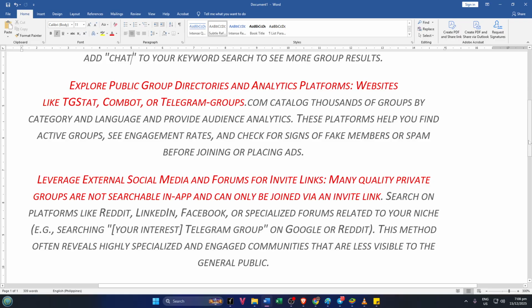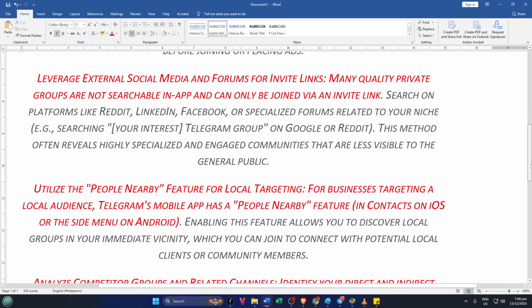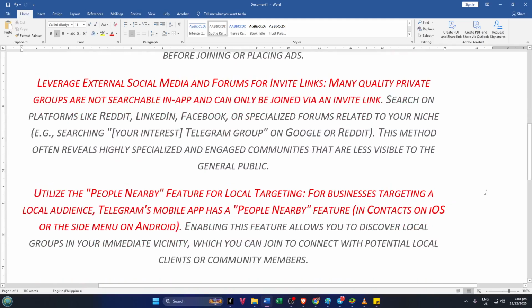Fourth, let's talk about local targeting, which is perfect for businesses or anyone wanting to network in their area. Telegram's People Nearby feature is your go-to tool for this. On your mobile device, open the side menu, or Contacts on iOS, and select People Nearby. You'll see a list of local groups and individuals in your vicinity. This is surprisingly useful for finding city-specific communities, local buy-sell groups, or even neighborhood events.